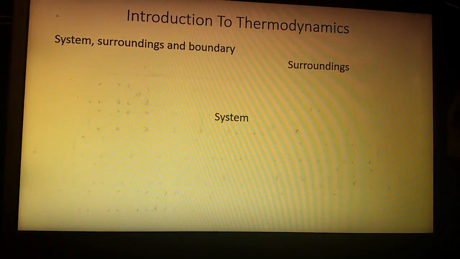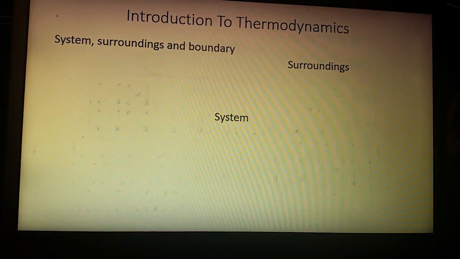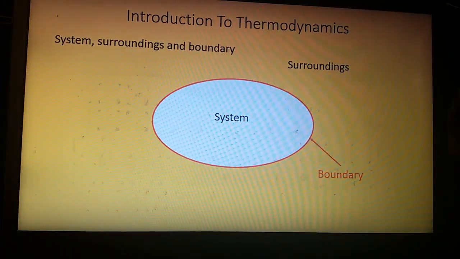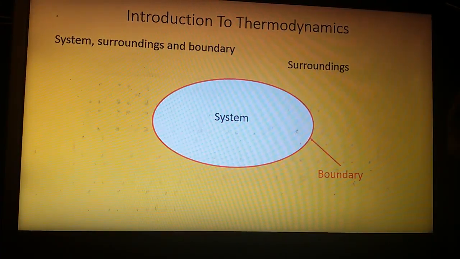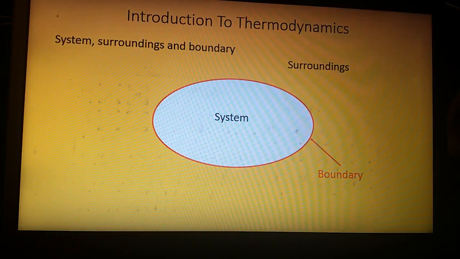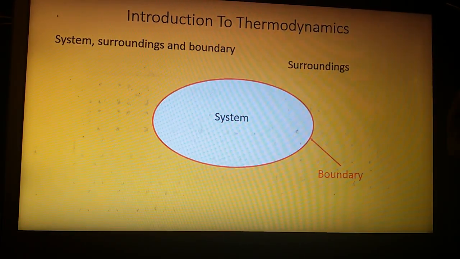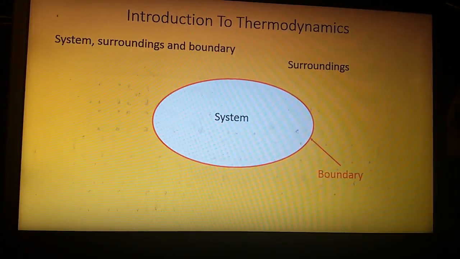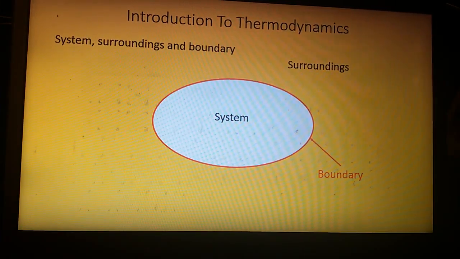Everything else that's not in the system is called the surroundings. The surroundings refers to the whole universe minus the system. The boundary separates the system from the surroundings. In thermodynamics, we study what is inside the system and its interaction with the surroundings through the boundary. The boundary itself can be physical, like the shell of a tank, or an imaginary boundary.